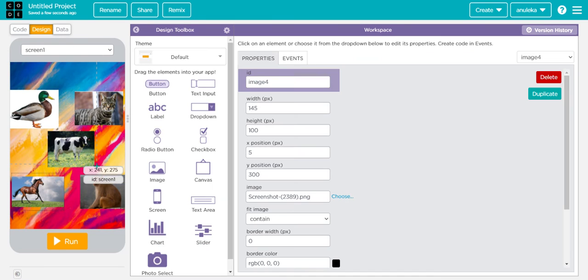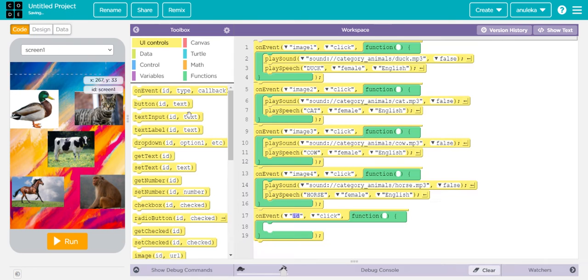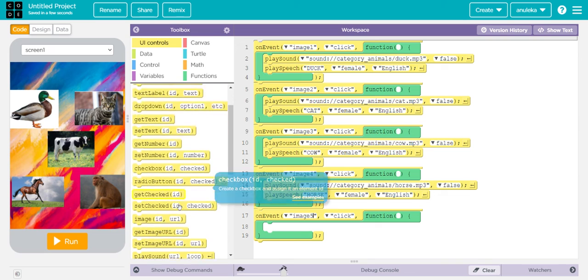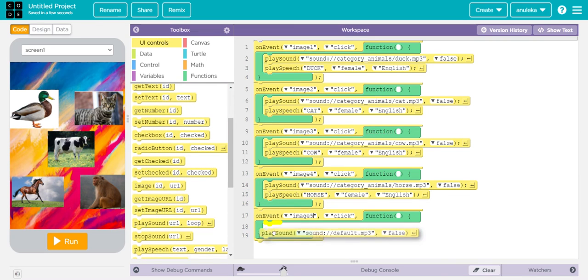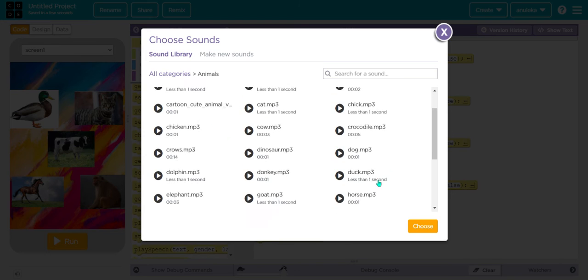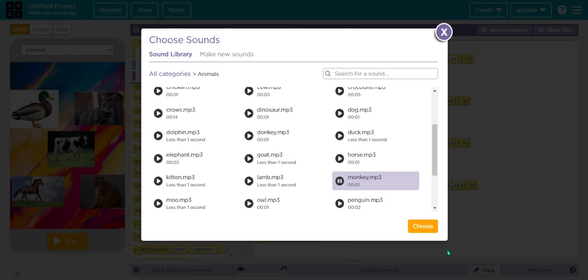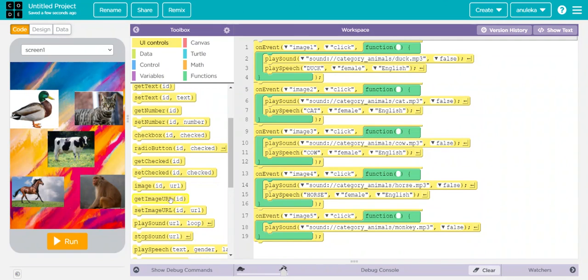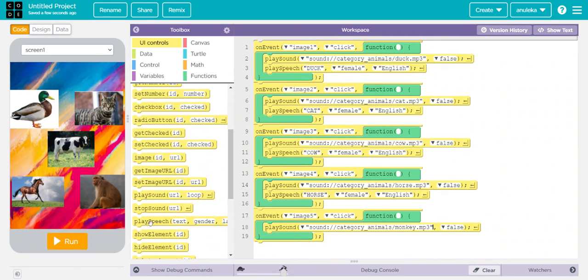On event, ID of monkey is image 5. On image 5 click, play sound, go to animals and now choose monkey. And play speech monkey. Okay, guys, that's it. Let's run the code now.